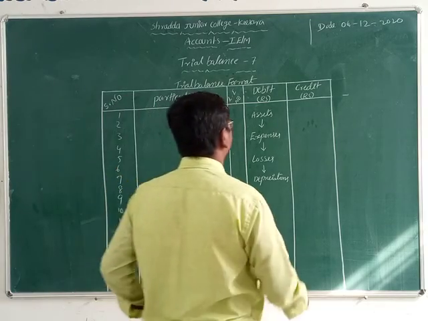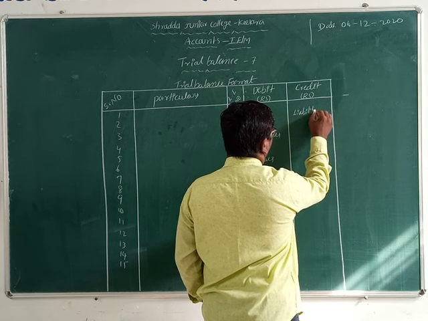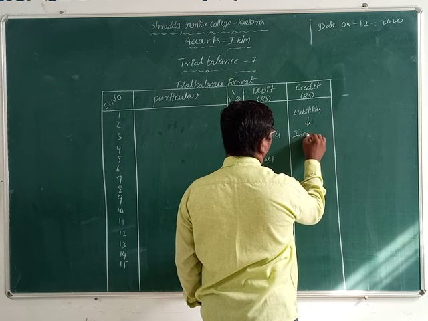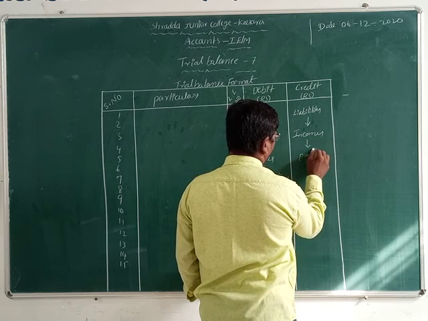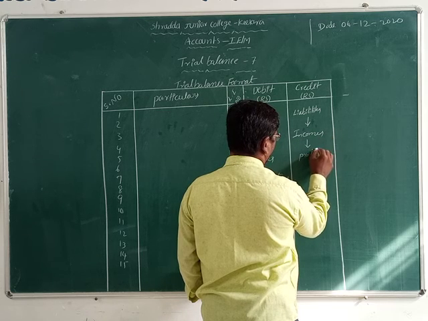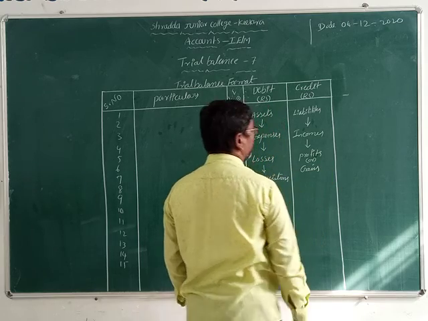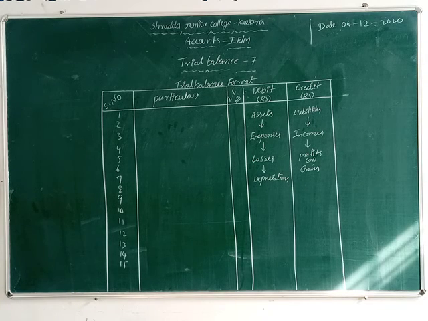Now credit column, what can we record here? Liabilities, next one incomes, and profits. Profits are gains. Okay, now in the credit column we can record the liabilities amounts, and another one is incomes amounts, and another one is profit or gains amounts. So we can record them on the credit side.